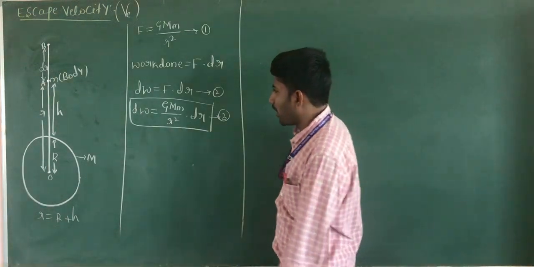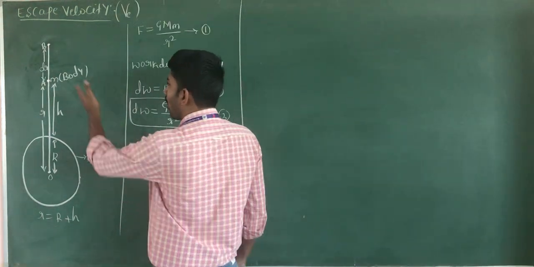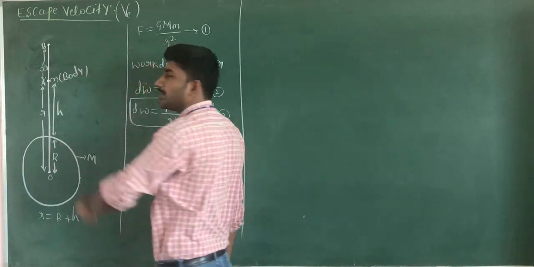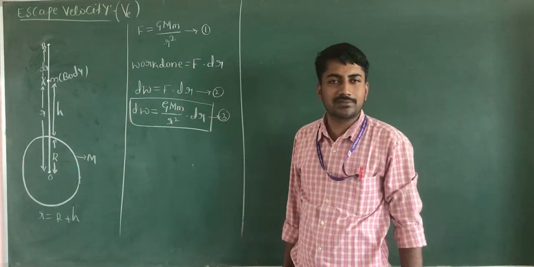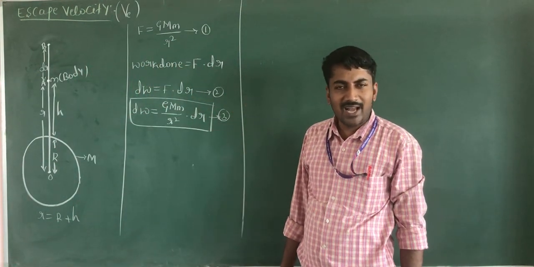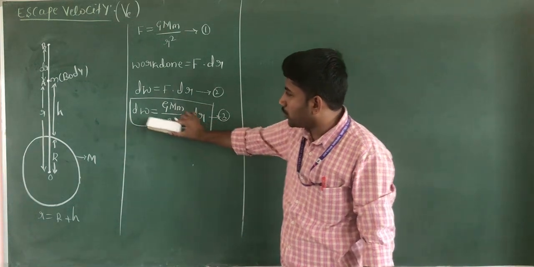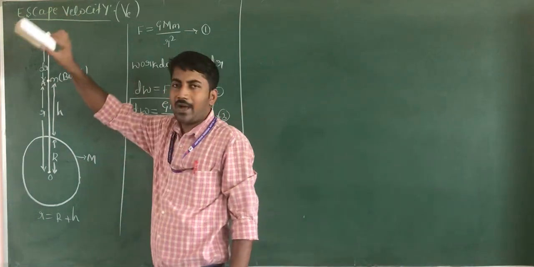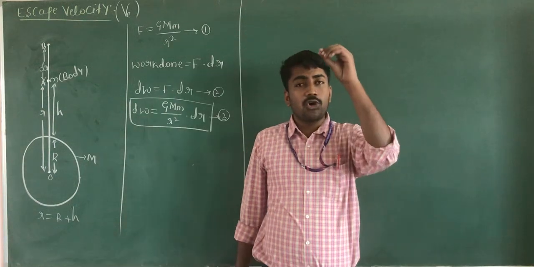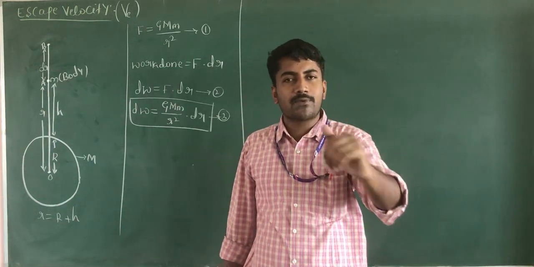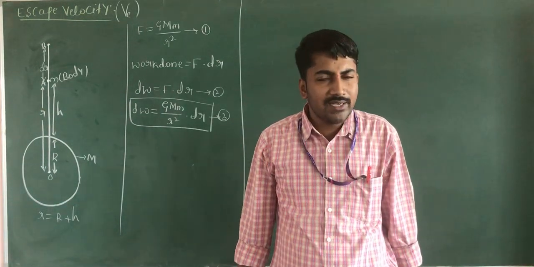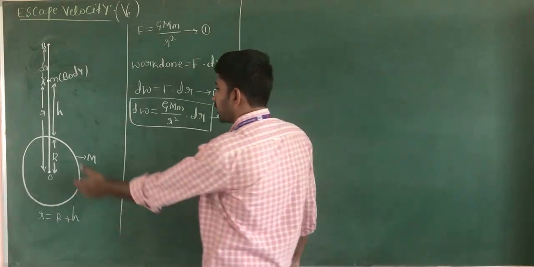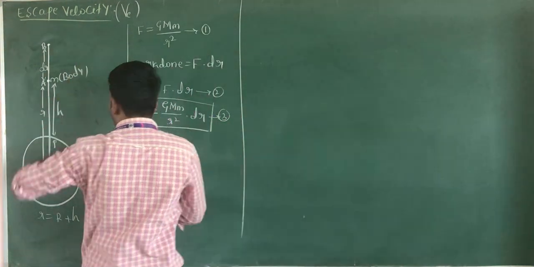Now you get the formula. The small amount of work done to move the body from A to B against the gravitational pull of the earth. Now I am going to calculate the total work done to move the body from the surface of the earth to infinity.